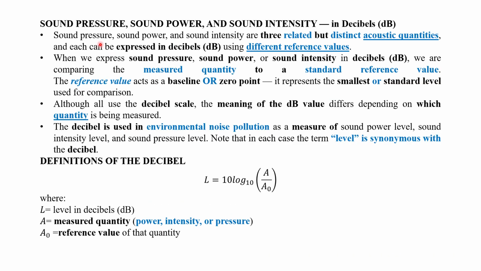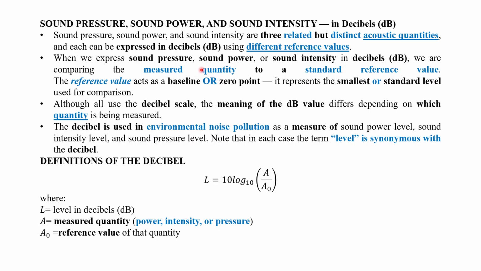Next we can see that sound pressure, sound power and sound intensity are expressed in decibels. That we shall discuss now. What we have written here is that sound pressure, sound power and sound intensity are three related but distinct acoustic quantities, and each can be expressed in decibels using a different reference value. This is very important. We have to consider a different reference value while defining all these three parameters. When we express sound pressure, sound power or sound intensity in decibels, we are comparing the measured quantity to a standard reference value.